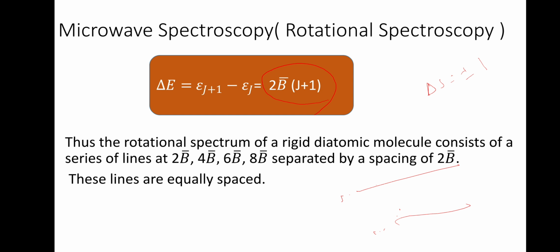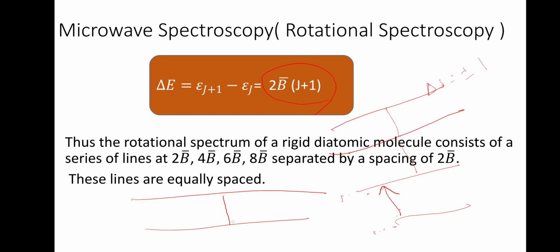So the rotational spectra of a rigid diatomic molecule consists of a series of lines at 2 B bar, 4 B bar, 6 B bar, 8 B bar. What it says is, this difference is 2 B bar, again this is 2 B bar, again this is 2 B bar. That is why if this is at 0, this will be 2 B bar, 2 B bar plus 2 B bar, 4 B bar. Like that you will be getting. And the spectra will be equally spaced. So we will get a spectra in this way.